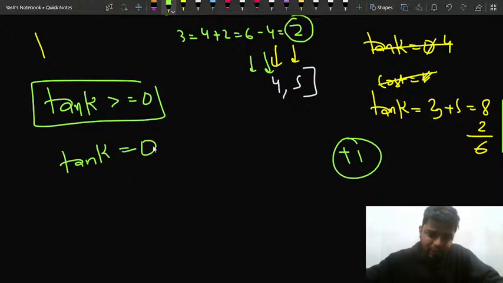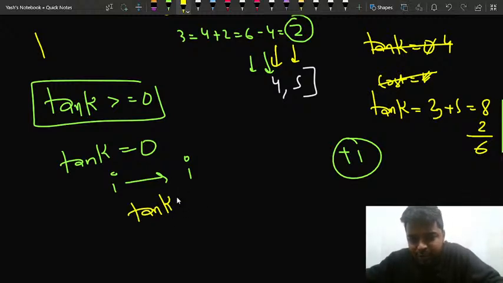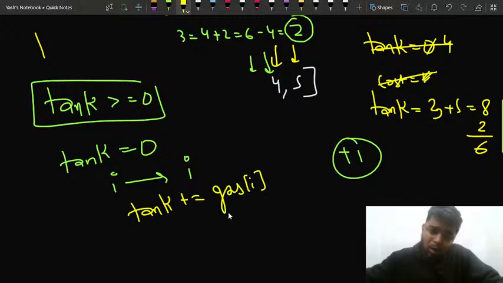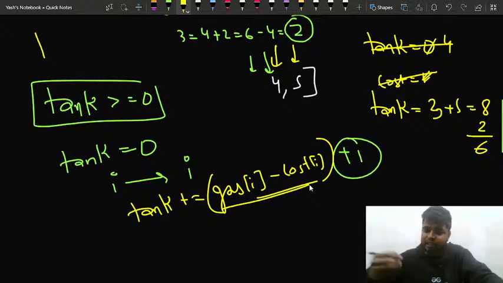make your tank initially as 0, then you start from the ith station and you move and you keep on moving until you come back to the ith station, right? And during that time what you do is tank plus equals gas of i, the amount of gas that you can fill at that particular station, minus cost of i, right? This is what you do. Now if at any moment of time, with gas of i minus cost of i, you are not having enough amount of gas to move to the next station, right?